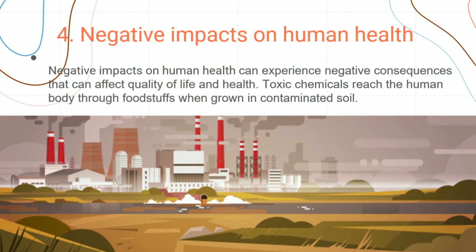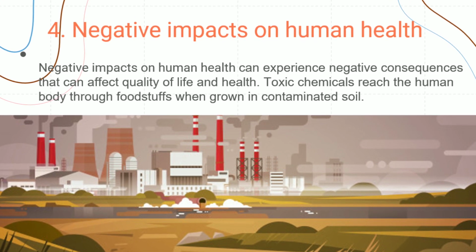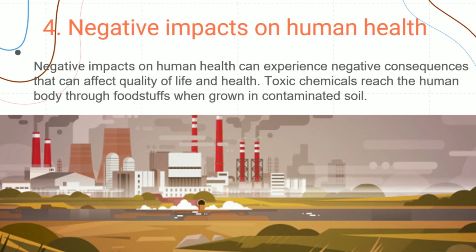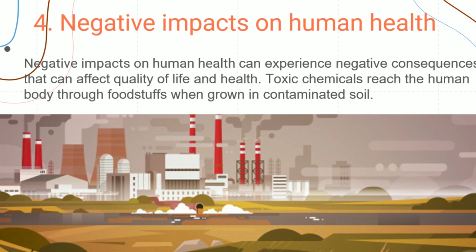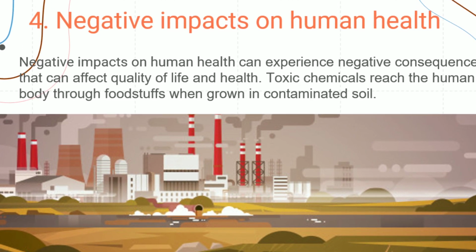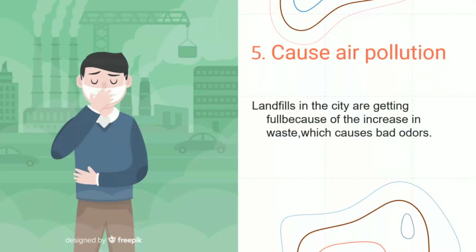Number 4. Negative impacts on human health. People can experience negative consequences that affect quality of life and health. Toxic chemicals reach the human body through foodstuff grown in contaminated soil. When exposed to waste from polluted water and soil contaminated with pollutants, humans can develop respiratory problems, skin disease, and cancer.